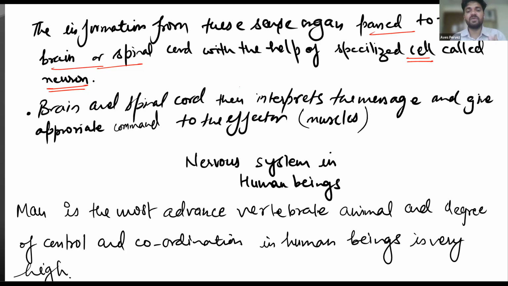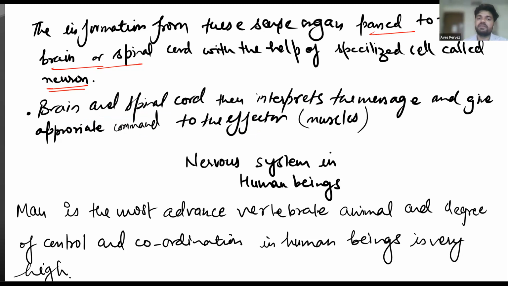So when the skin touches this substance, whether it is hot or cold, it will send the message to the brain or spinal cord. Then from the spinal cord, it will come back to the effector or the muscles, and then we will remove our hand. Okay, so the brain and the spinal cord interpret the message and give an appropriate command to the effector or the muscles.